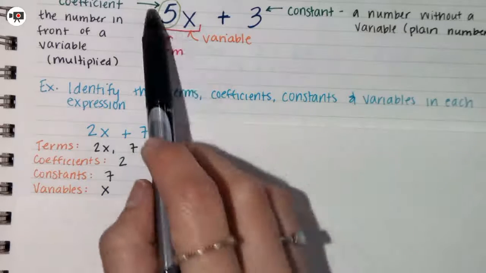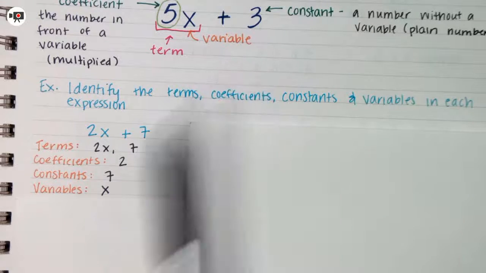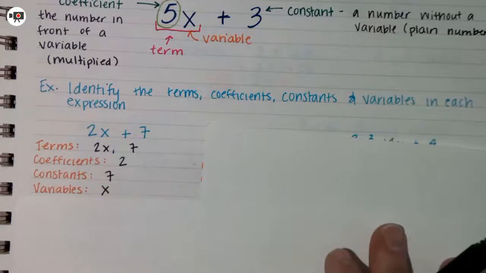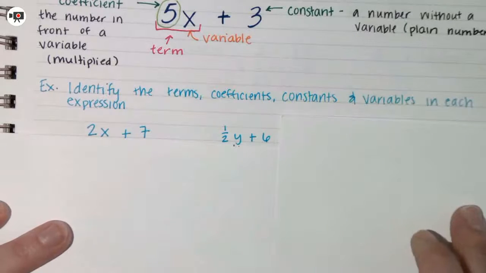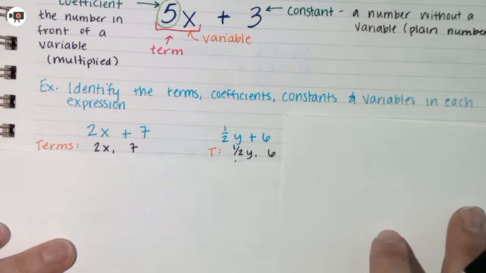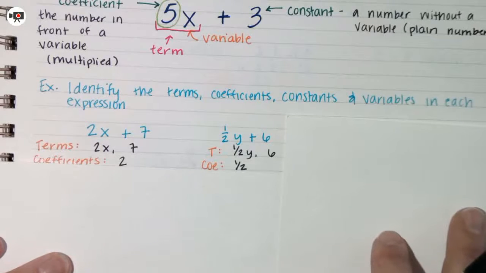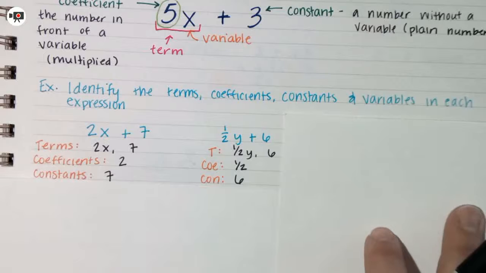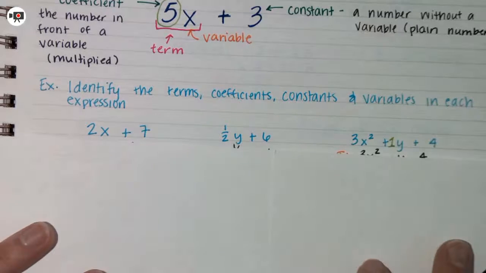Just looking at what is each part of this. In 1/2 y plus 6, my terms are 1/2 y and 6. Coefficient is a half, so it can be a fraction. My constant is 6.